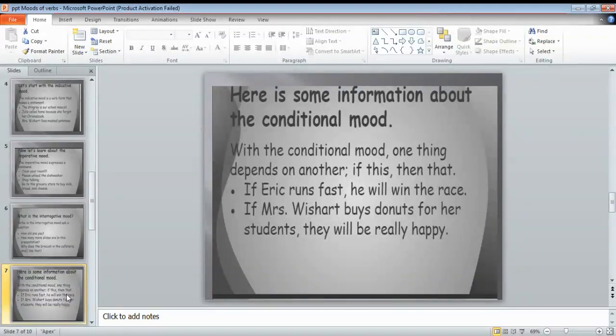So whenever you see conditional sentences, the mood of the verb will be conditional. As you can see in all these examples, the mood of the verb is conditional because the sentence contains two kinds of clauses, the if clause and the consequence clause.